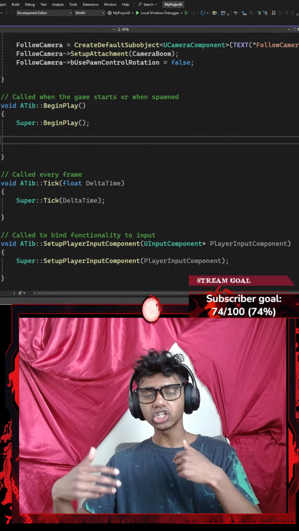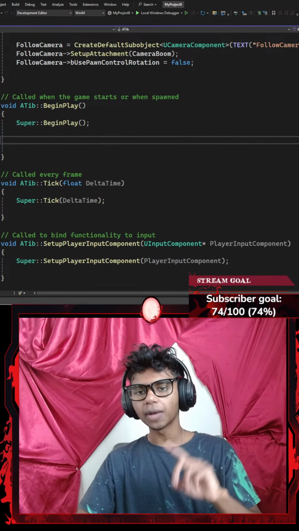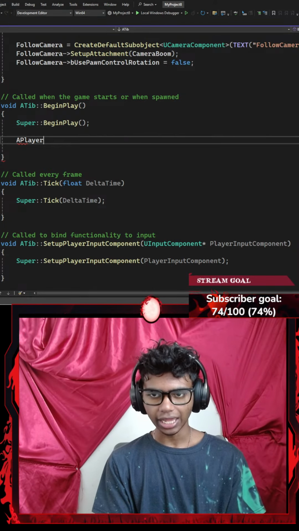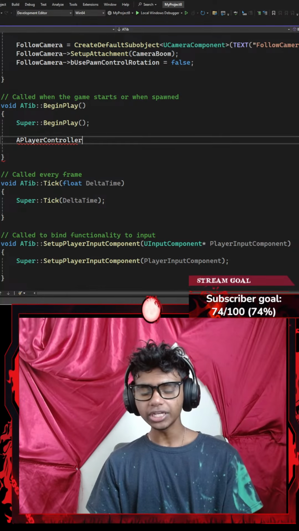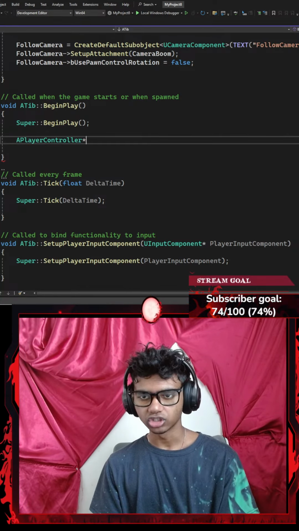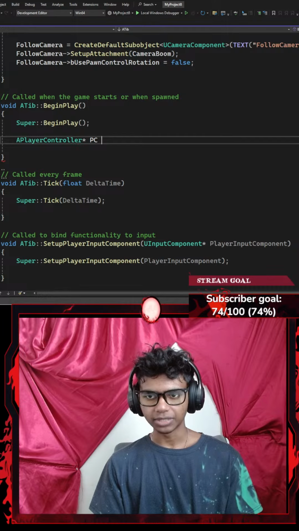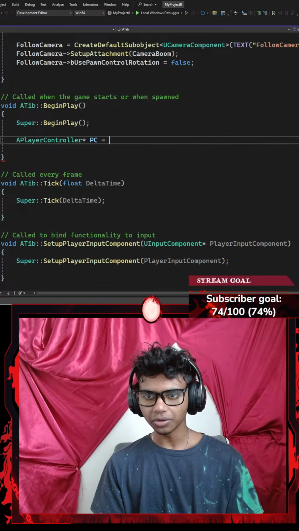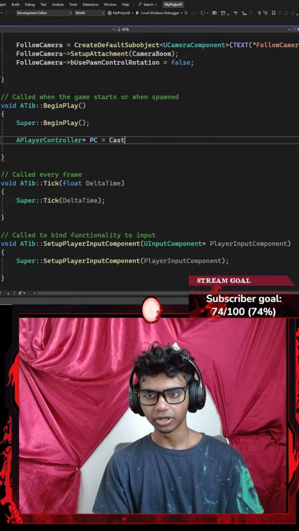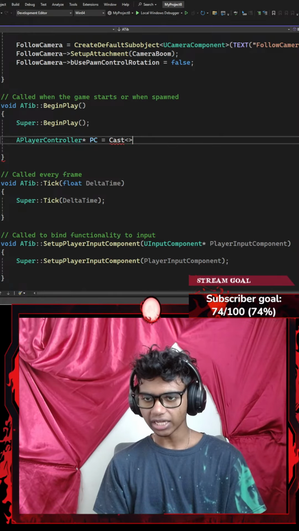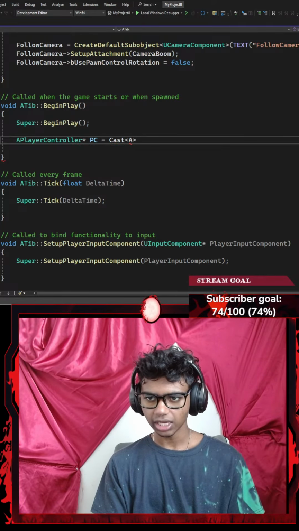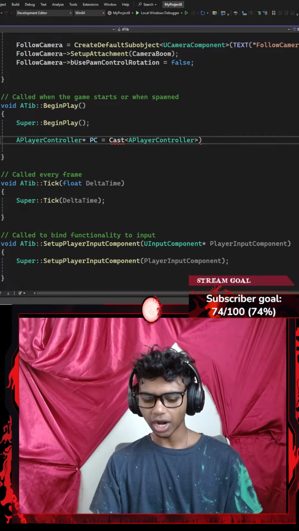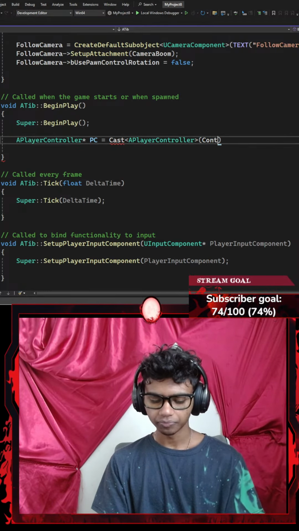So once I actually run my program, once my program has begun, I'm gonna go ahead and do something. Firstly, I'm gonna create, let's say, a player controller, because I will be needing access to my player controller here. That is going to be represented by PC's local variable, which is going to be equal to a cast. I'm going to cast to a player controller, let's go with something like Controller, which requires a parameter of controller.